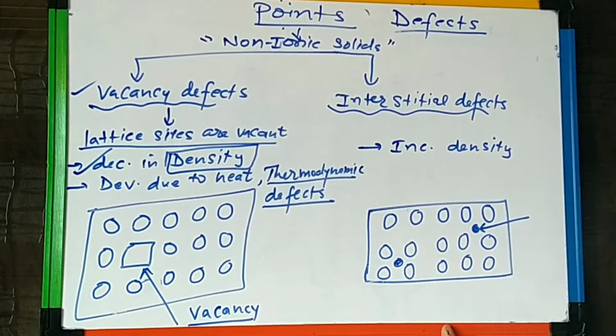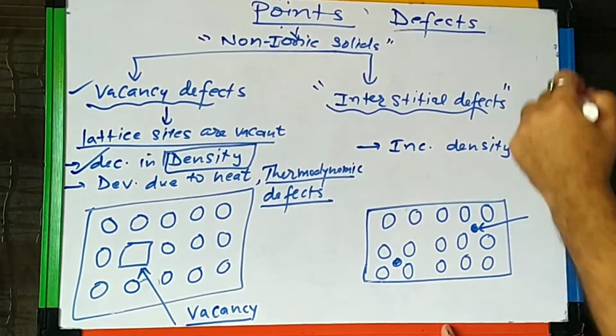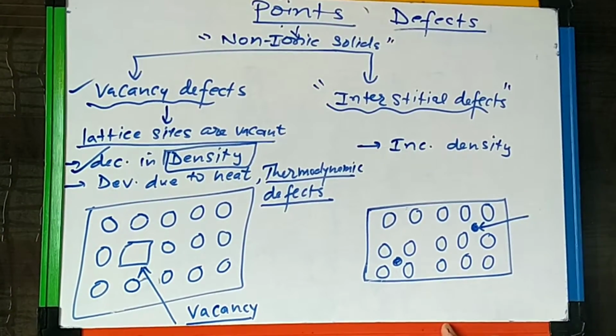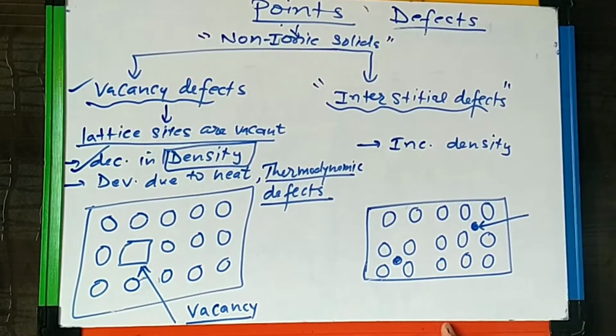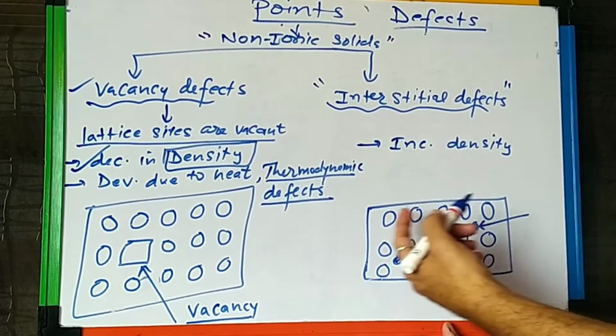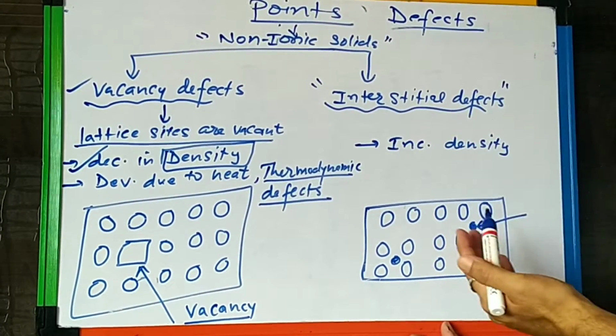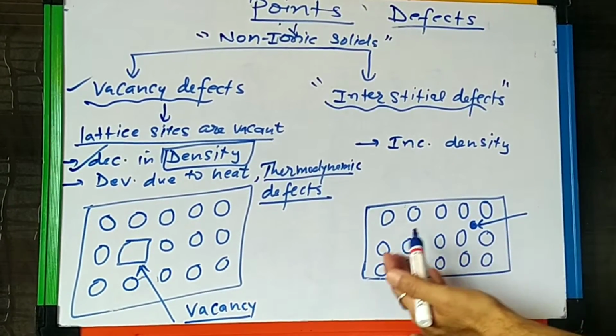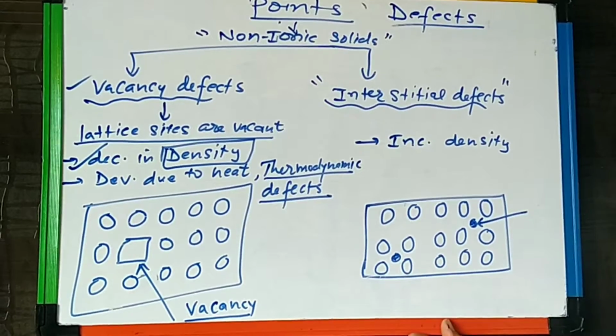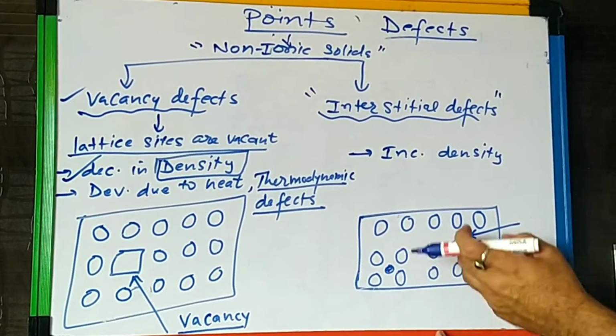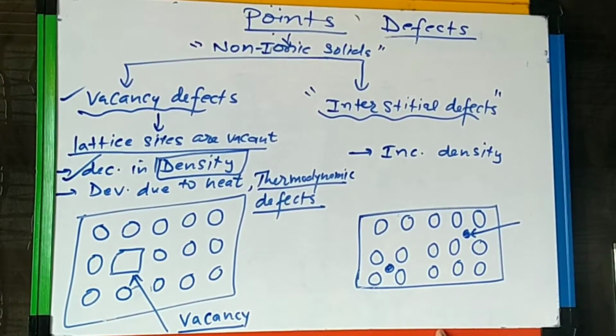The second category is the interstitial defects. In interstitial defects, some of the atoms from their sites migrate to the interstitial sites. Some of the atoms come into the voids, we can say.